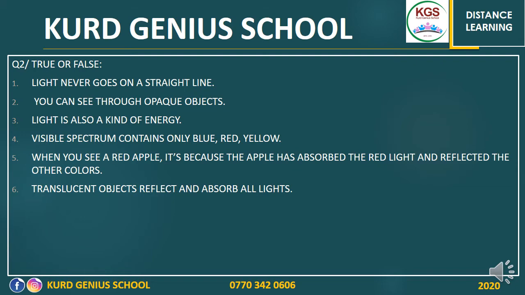Visible spectrum contains only blue, red, yellow. 5. When you see a red apple, it's because the apple has absorbed the red light and reflected the other colors. True or false? 6. Translucent objects reflect and absorb all lights. Translucent.